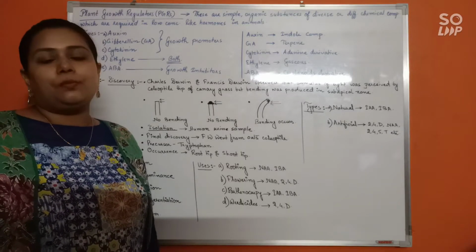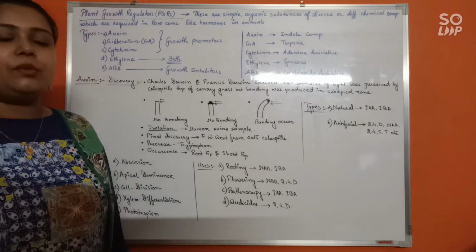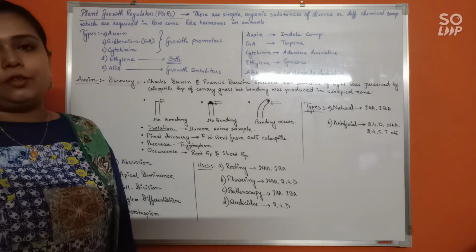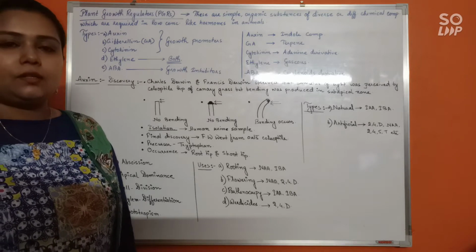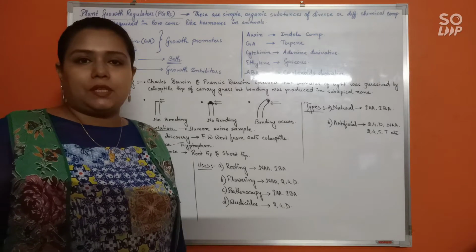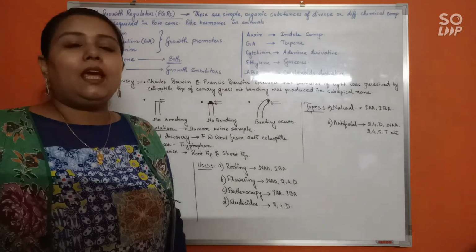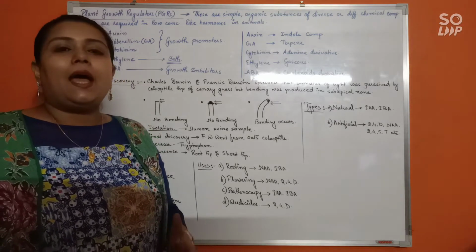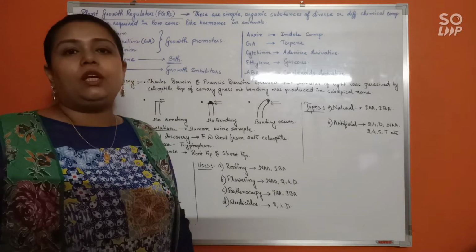We have reached one of the most important parts of this chapter, from where many questions are asked in entrance exams as well. So you have to be very careful in this section, and that is plant growth regulators or PGRs. Plant growth regulators are very simple organic substances which are required in very low concentration, and they affect the physiology and the functioning of the plant body, growth and development of the plant body overall.